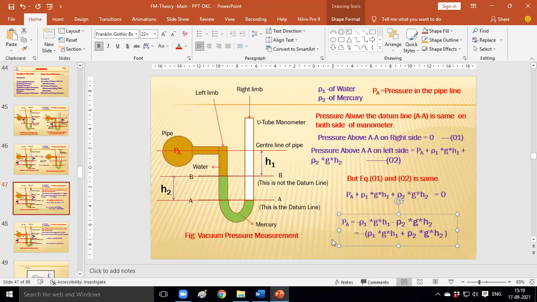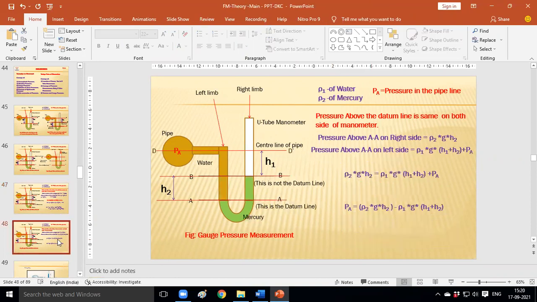Which equation plays the major role? The pressure above the datum line is the same on both sides. You can see a different figure. Does this figure represent gauge pressure or vacuum pressure? Gauge pressure. Why is this figure for gauge pressure?